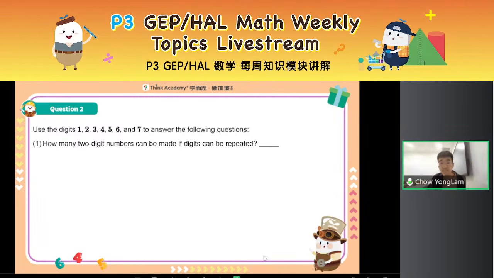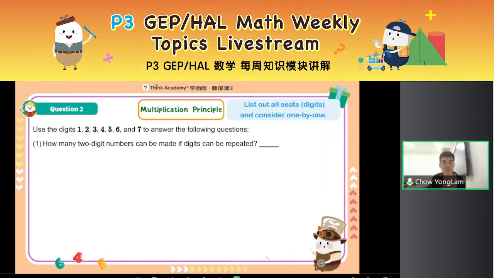And since we are forming 2-digit numbers, we will need to consider, right, what is possible for each digit. So let's list out all the seats, all the places, right? My tens place and my ones place, and consider one by one. And we do that by checking from the tens place first, right? So this time I'm looking at 2-digit numbers and digits can be repeated. So how many ways can I select the first digit? Take note, there are 1, 2, 3, 4, 5, 6, 7 digits. So of course, I can choose 1 out of 7. So there are 7 ways to choose the tens.